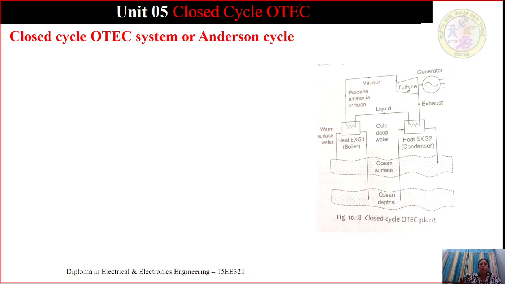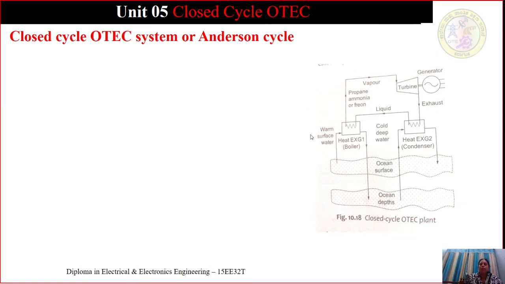The exhaust vapor from the turbine is sent to the heat exchanger 2 where it gets condensed. This condensation takes place because of the pumping of cold water from the ocean depth. After it is condensed, the working fluid is sent back to the heat exchanger 1. This is the simple operation of a closed cycle OTEC plant.